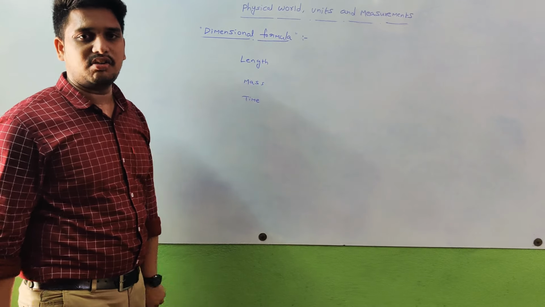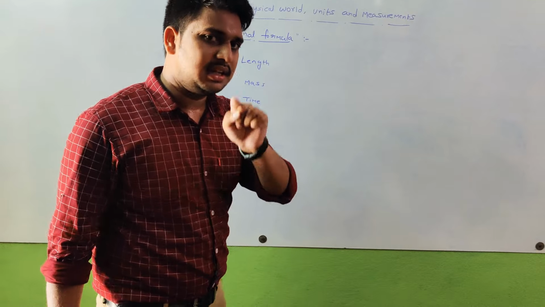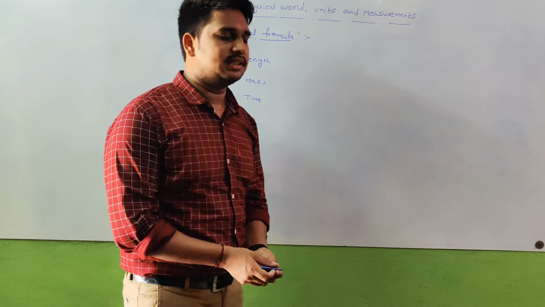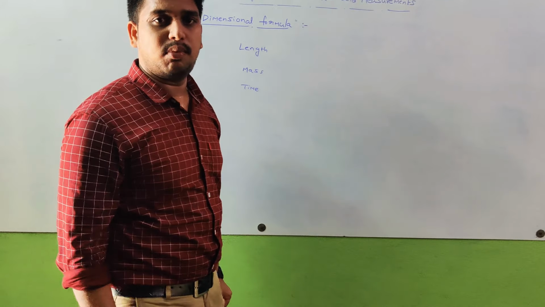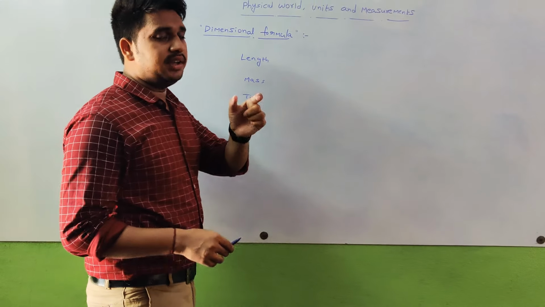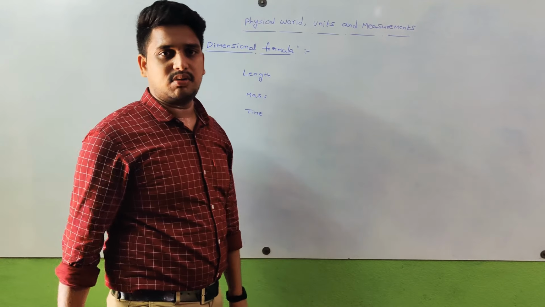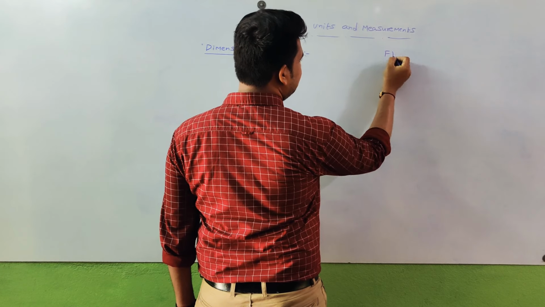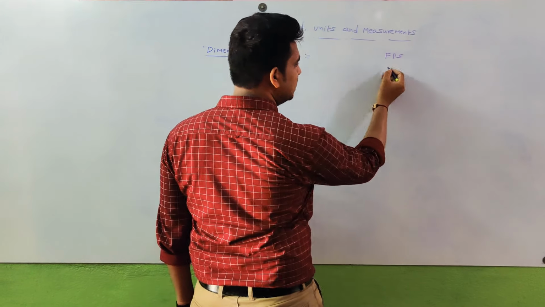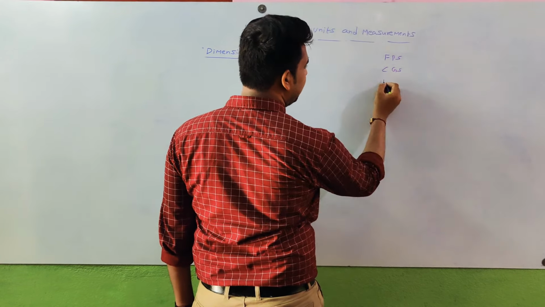These are fundamental physical quantities. Among them we have 7 fundamental physical quantities, and these 3 are the most important. We frame units also based upon these 3. We had the FPS system in ancient times, the CGS system of units, the MKS system, and the SI system.